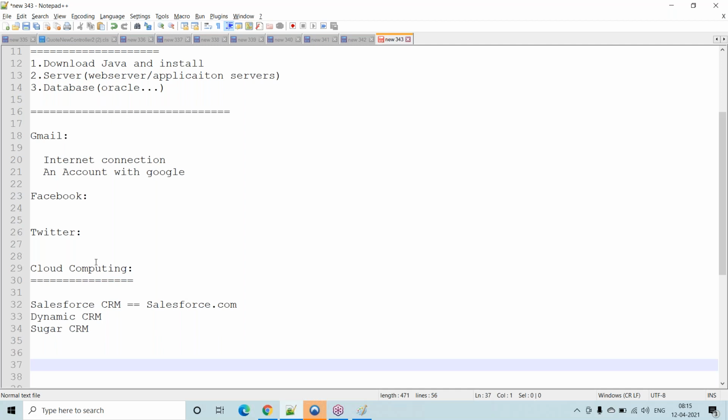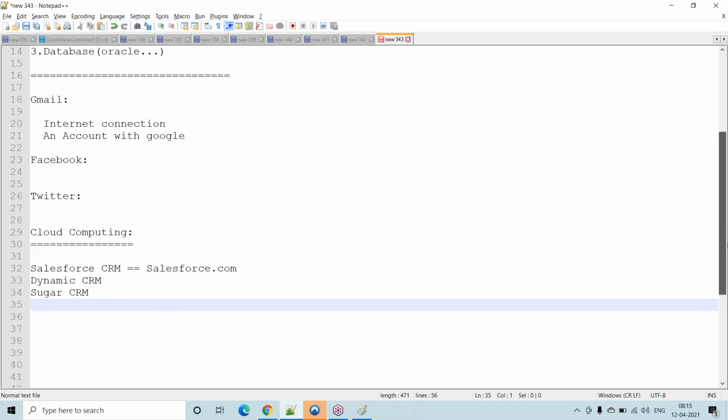Here, with Gmail, Facebook, Twitter, we can just access the application. We cannot customize. Customize means I want to develop something, my screen should be like this. No, it is not possible in Gmail, Facebook, Twitter. But in Salesforce CRM, we can access it, and then we can develop however we want. That is nothing but Salesforce, that is nothing but cloud computing. No need to install any software. Wherever we go, we can access and customize our application. For that purpose, we need an account with that particular application.